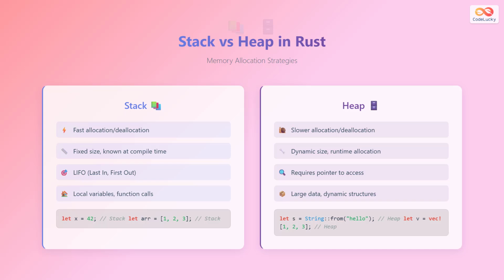The heap, on the other hand, is used for dynamic memory allocation when the size is not known at compile time or when data needs to outlive the current scope. Heap allocation is slower because the system must find an appropriately sized block of free memory. In Rust, types like integers and fixed-size arrays live on the stack, while types like String and Vec that can grow dynamically store their data on the heap. Understanding this distinction helps you make informed decisions about performance and memory usage in your programs.